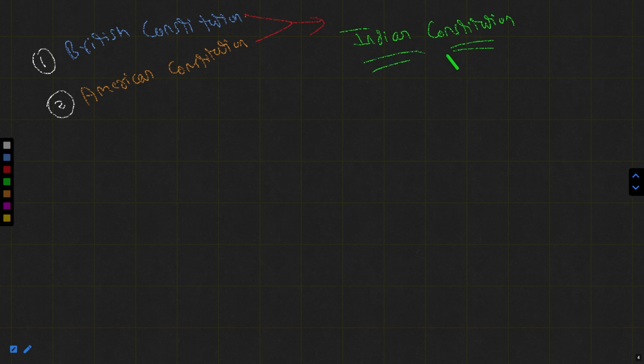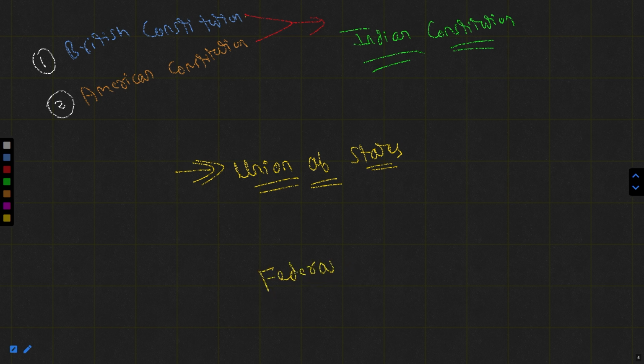All right. So basically, if we look at Article 1, then Article 1 said that India is a union of states, not a federation of states.